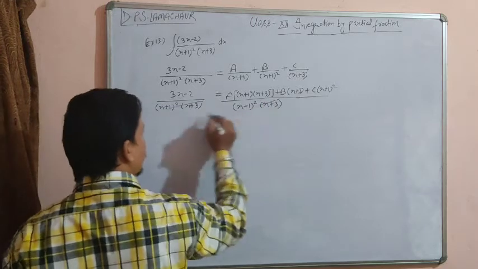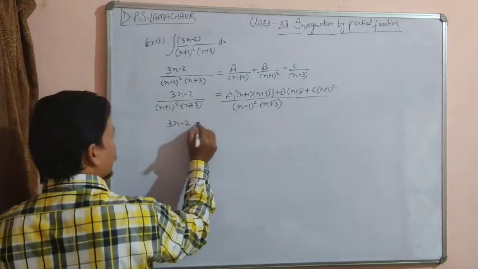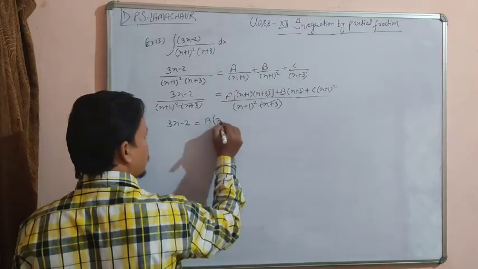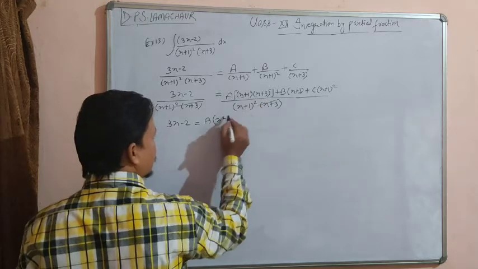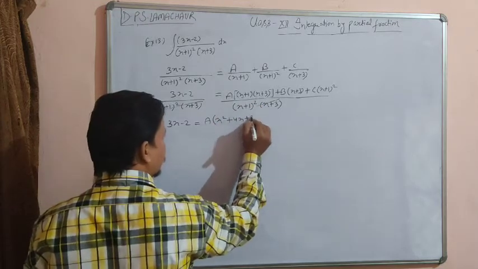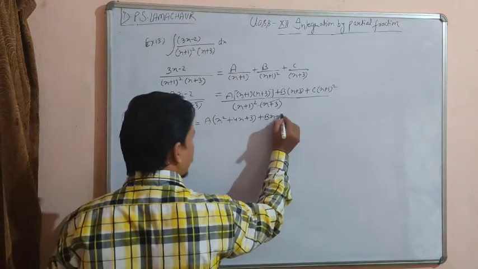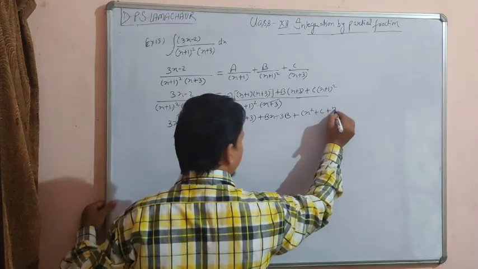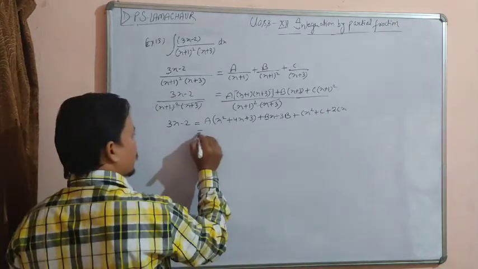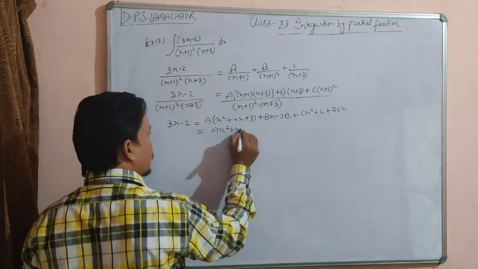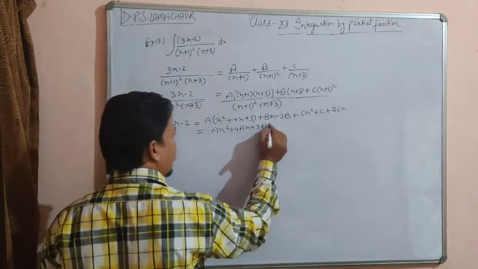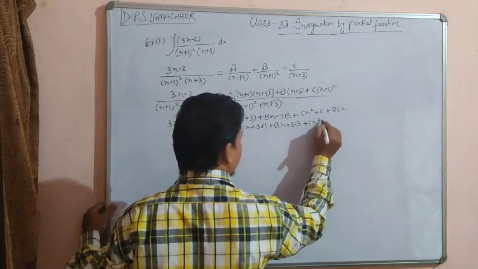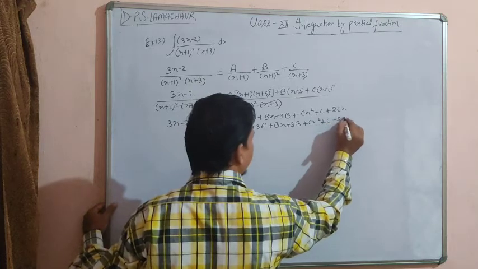So now the denominators will cancel out. What we get: 3x minus 2 equals a times, now multiplying both the factors, we get x square plus 3x plus x, that is 4x, plus 3, plus bx plus 3b. Here we get cx square plus c plus 2cx. So ax square plus 4ax plus 3a plus bx plus 3b plus cx square plus c plus 2cx.